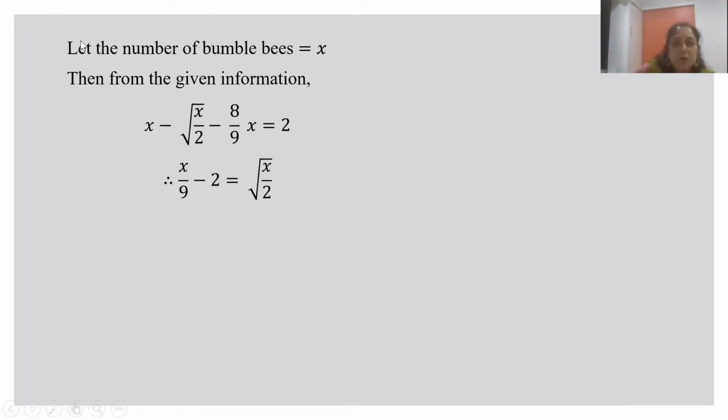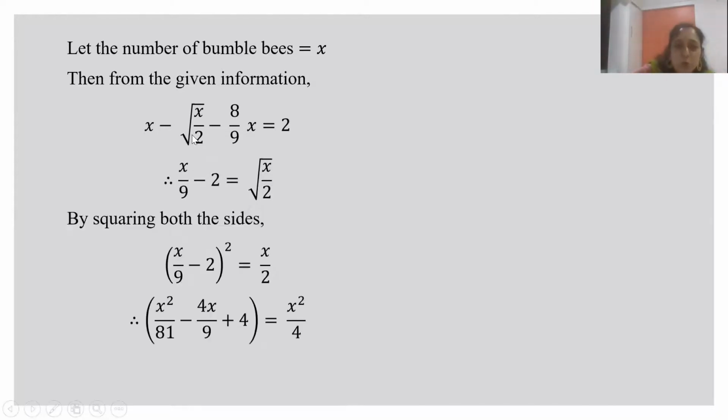Actually here there is a mistake. It should be 2 here. The 2 should be outside the square root sign. So it has to be root x upon 2. It's a mistake. So x upon 9. So 9x minus 8x. So x upon 9 minus 2 is root x upon 2. No, this is correct. So it is root x upon 2.